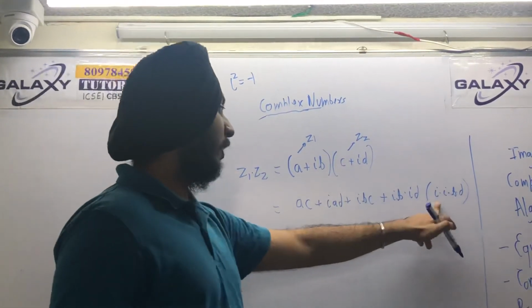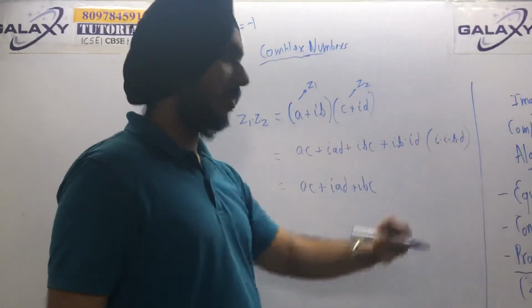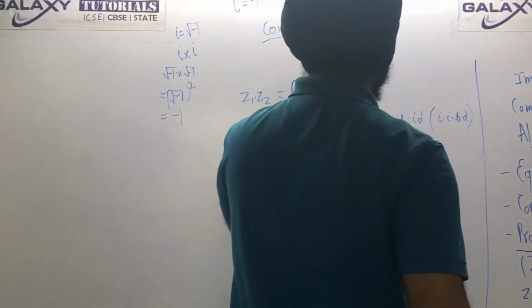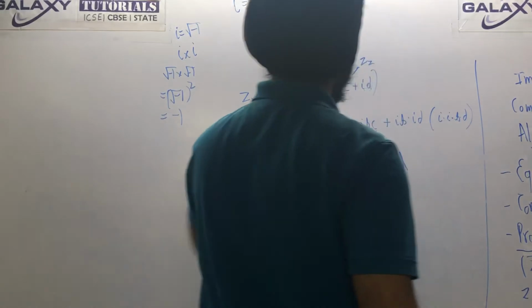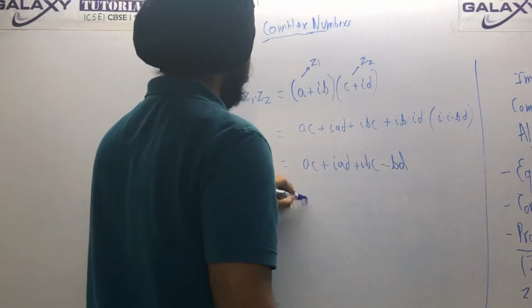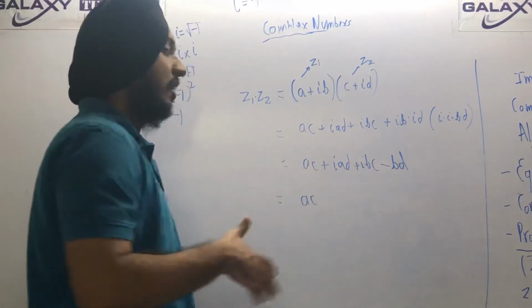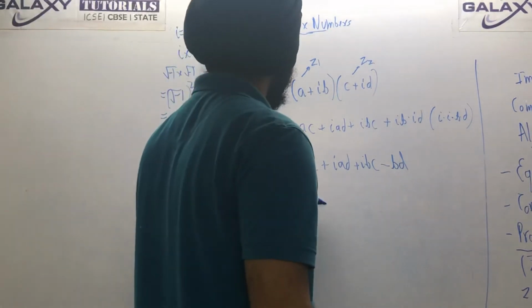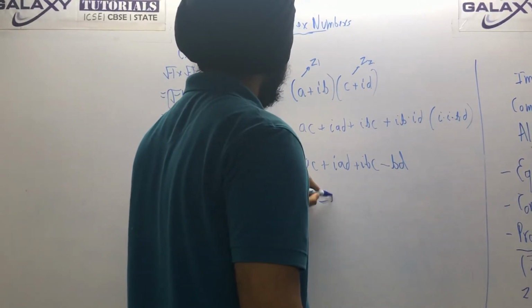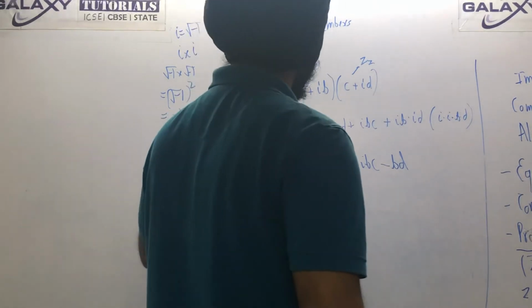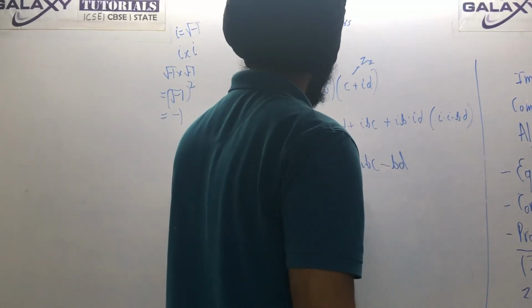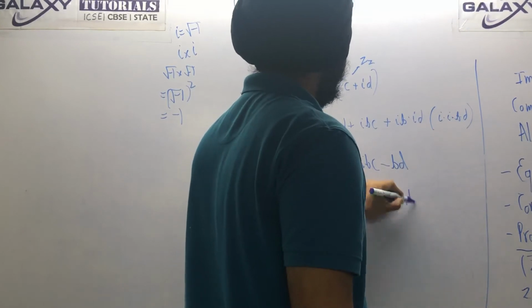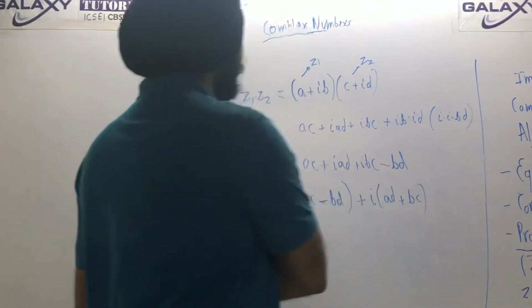So here you will get minus 1 BD. So just write here minus BD. Now this will be AC. Just write the real parts together and imaginary parts together. So this will be AC minus BD, plus ι(AD plus BC). Okay, this is the general result.